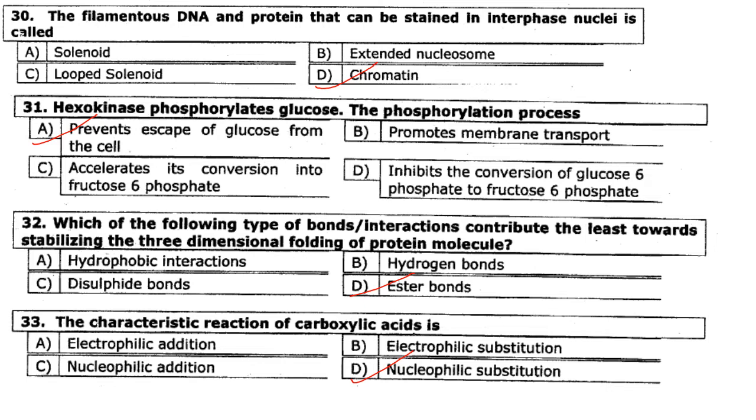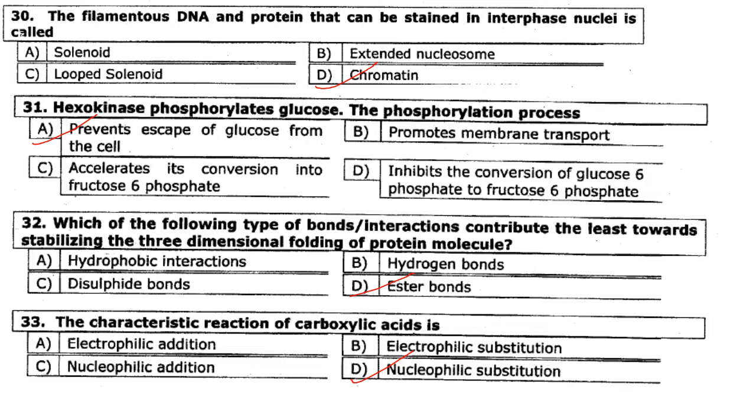Then hexokinase phosphorylates glucose, the phosphorylation process. So phosphorylation of hexose such as glucose is often limited to a number of intracellular metabolic processes such as glycolysis or glycogen synthesis. This is because after phosphorylation, hexoses are charged and thus are more difficult to be transported out of the cell. So charging prevents them from escaping out of the cell. So the answer is option A, prevents escape of glucose from the cell.